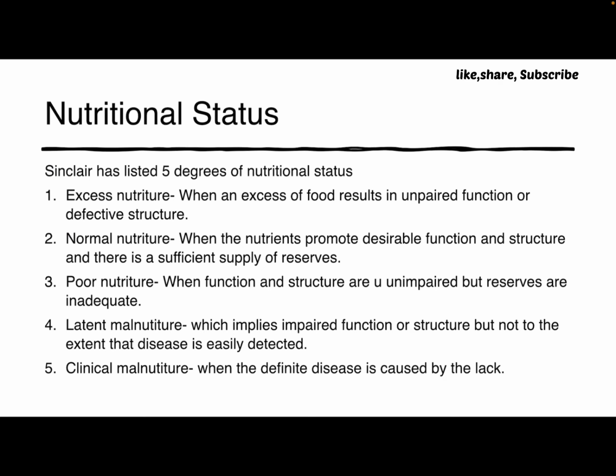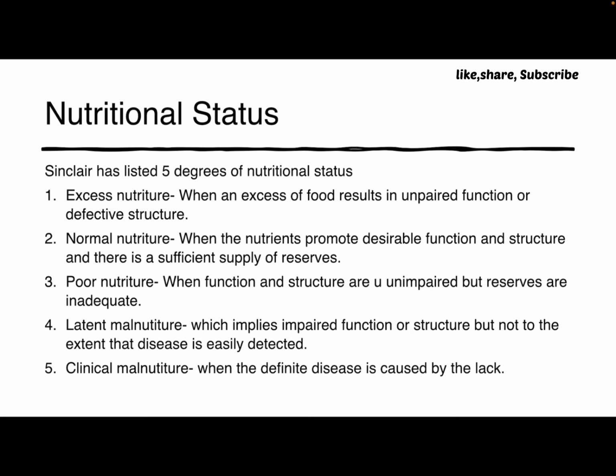Nutritional status is also referred to as nutriture. Sinclair is the scientist who listed 5 degrees of nutritional status or nutriture. In this we have these definitions. We have 3 words: functions, structure, and reserve. So please keep in mind these 3 words while you are reading these terms and their definitions.